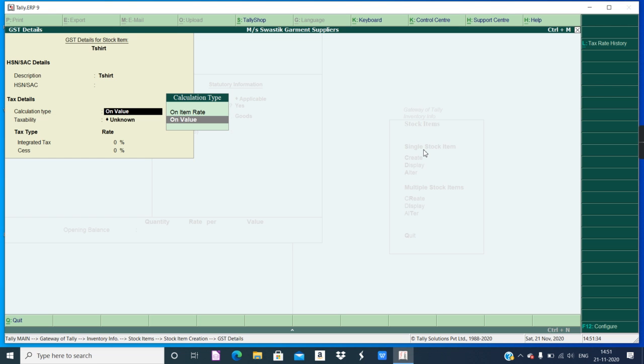Calculation type on value, it is okay. Taxability, yes, it is taxable because we are applying GST rate. Integrated tax, now you can provide this as 12%. Now, if it is IGST, automatically 12% will be applied. If it is SGST and CGST, 6% will be divided automatically.